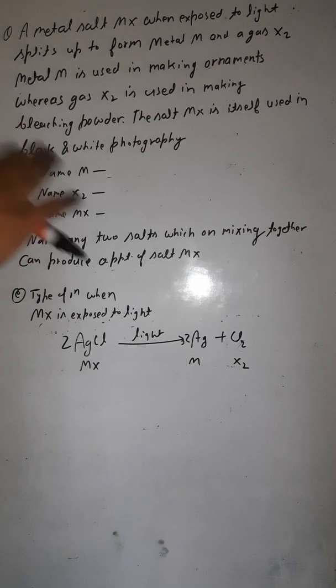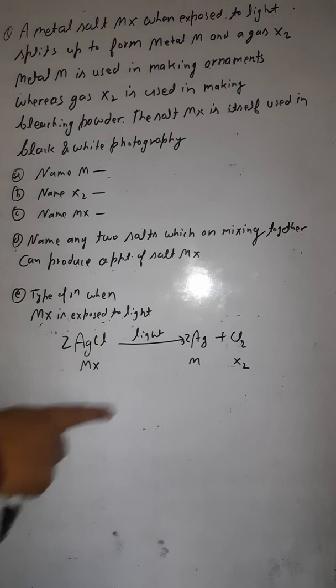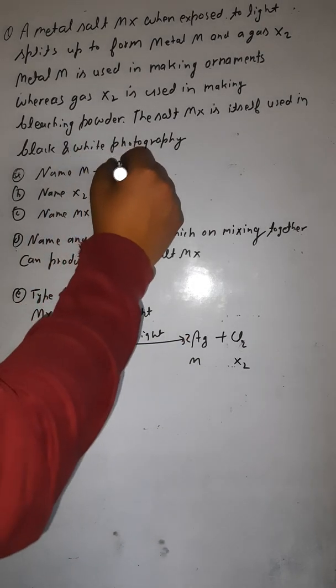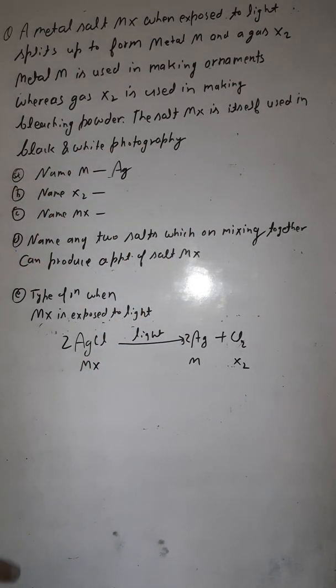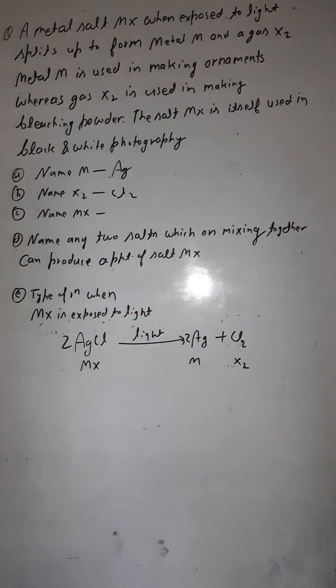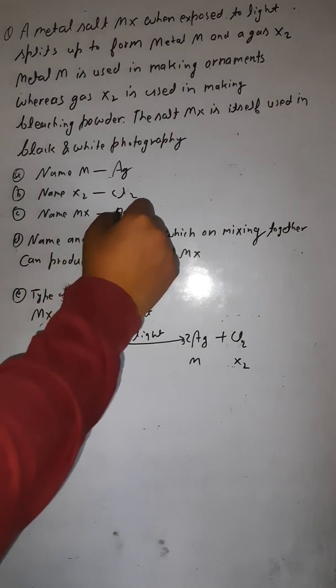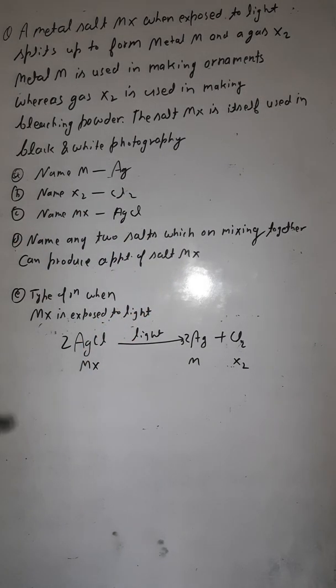Now we have the complete information. Let's answer the question. Name metal M. M is silver. Name X2. X2 is chlorine, that is Cl2. Name MX. MX is silver chloride.